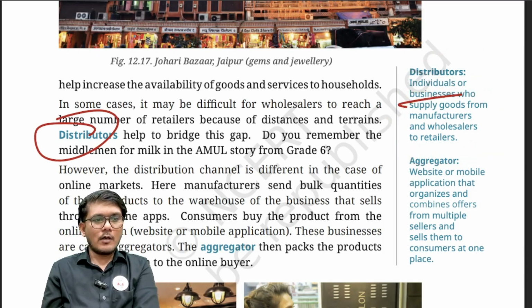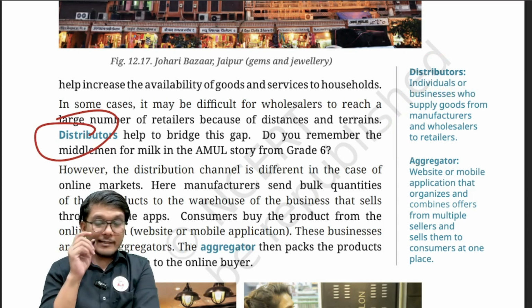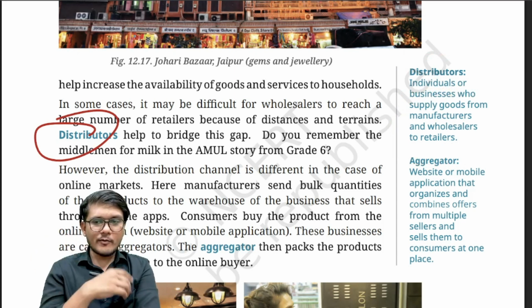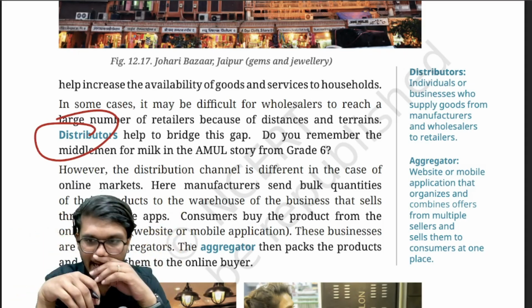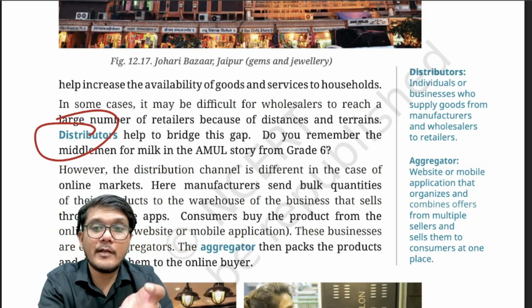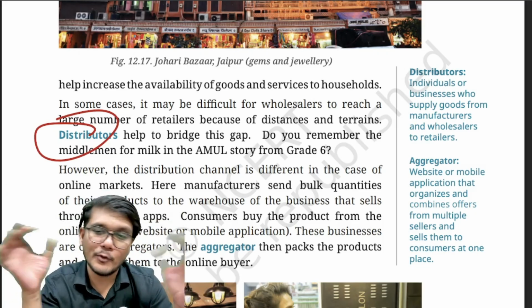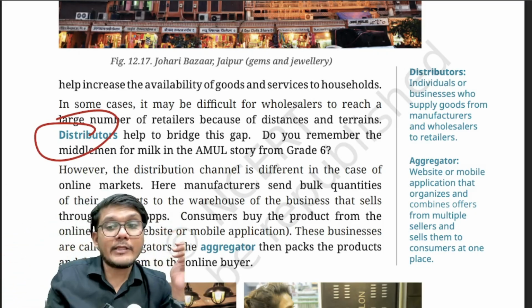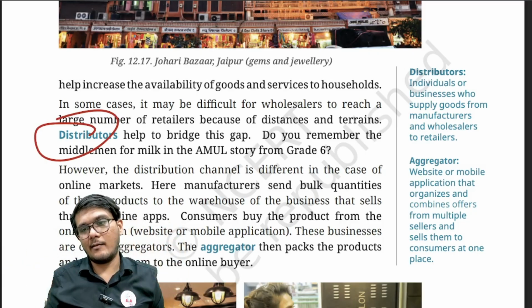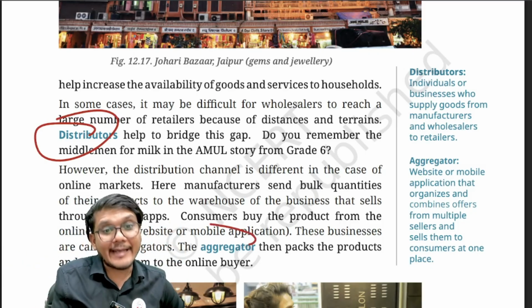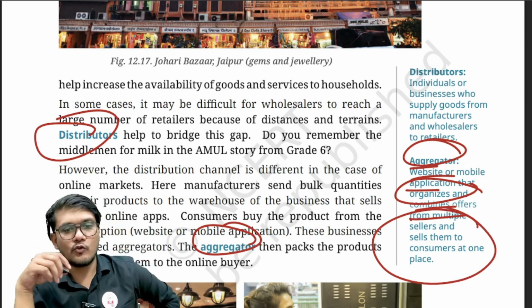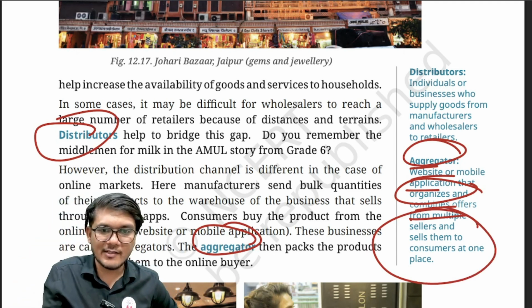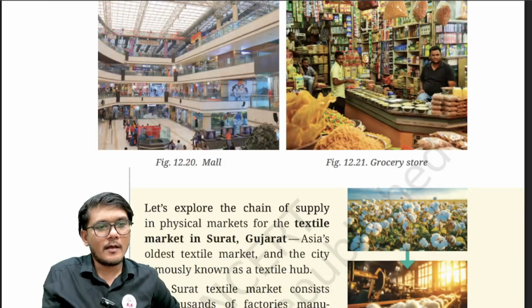Okay. Now, also we talked about the app. So what the app does, when you're shopping from the app, right? Basically, we buy products online from the app. The online app takes different products from different people and puts them on their platform, and from there we buy. So they accumulate the goods on their web page or app, so they are known as the aggregators. Who are aggregators? Websites or mobile applications that organize and combine offers from multiple sellers and sell them to consumers at one single place. That is what an aggregator is, right?